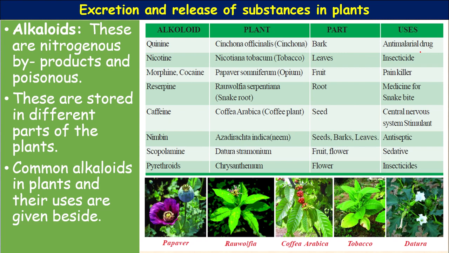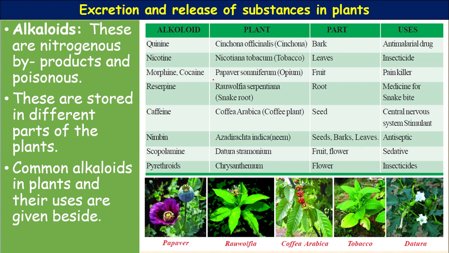Next, nicotine, from Nicotiana tabacum, the tobacco plant. It is extracted from the leaf of tobacco and used as an insecticide and as a neurotransmitter. It will stimulate the nervous system.